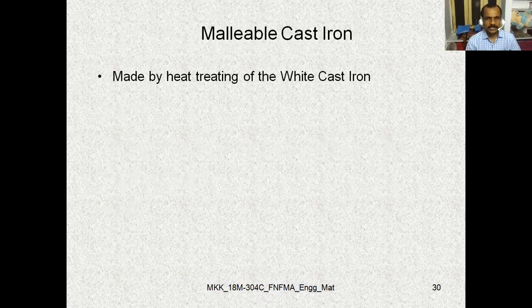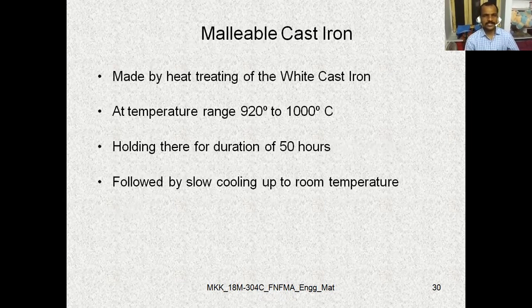Later we discussed malleable cast iron. It is made by heat treatment of white cast iron in certain temperature ranges.